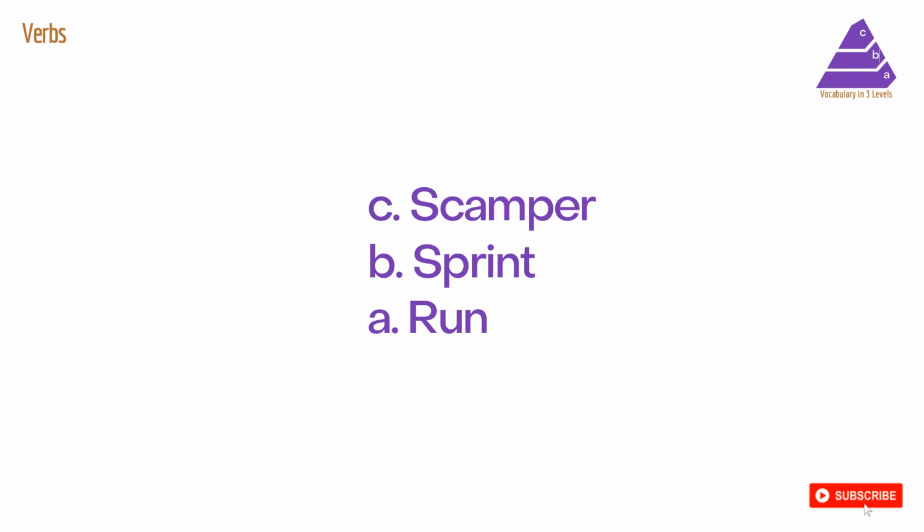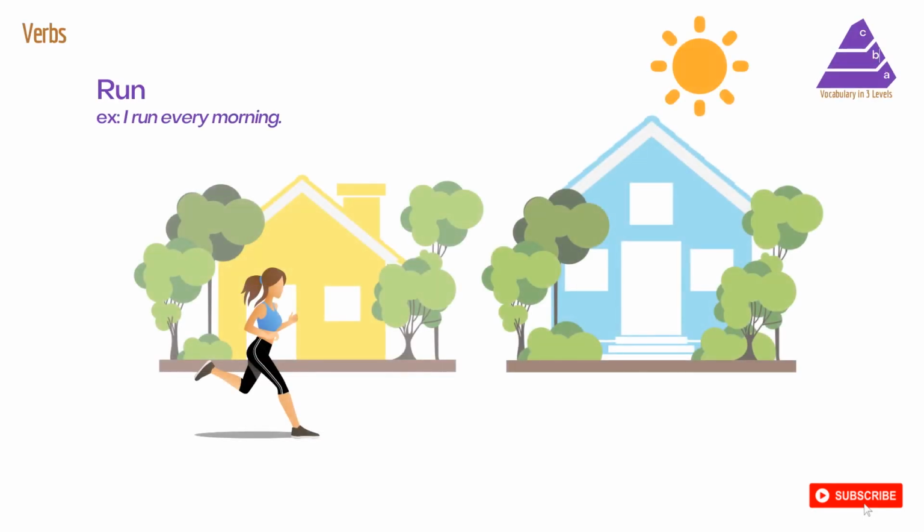In today's video, we're going to be talking about the verbs run, sprint, and scamper. Our level A verb is going to be run, and everybody knows run. It means to move quickly. So the example sentence, I run every morning.